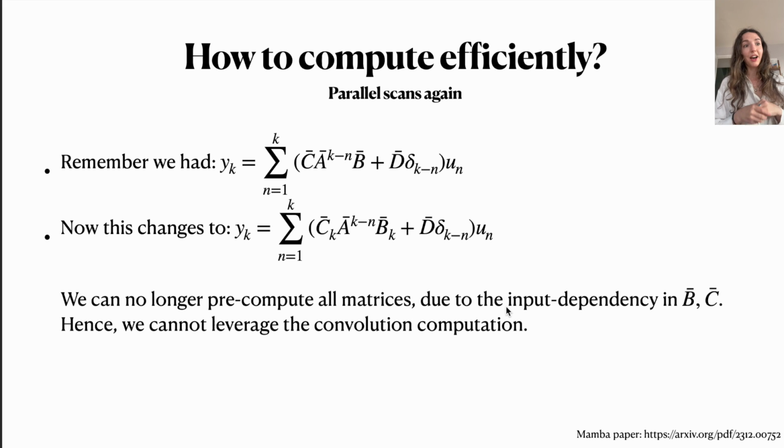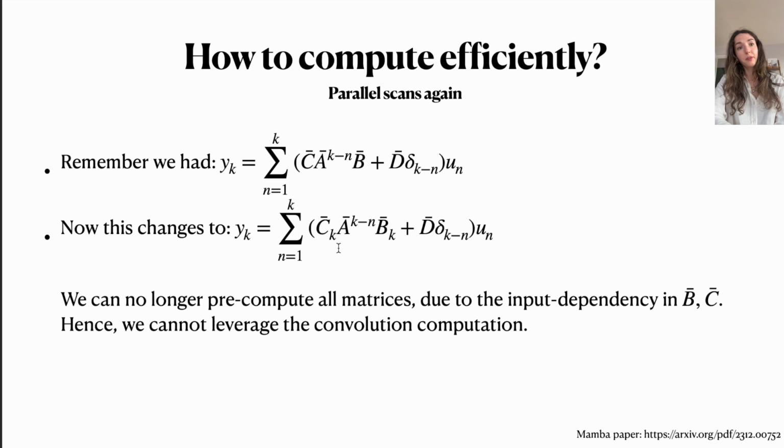Okay, nice. How do we actually compute things efficiently here? So remember that before, in, for example, like the S4 formulation, we had that yk could be given by this summation over the products C times a particular power of A times B plus potentially this matrix D, which is only added for the input elements whenever k is equal to n.